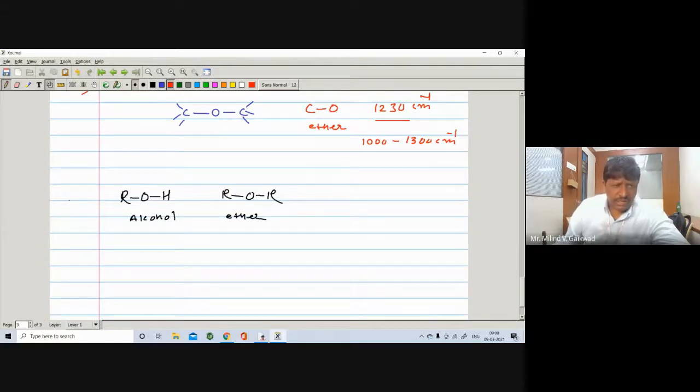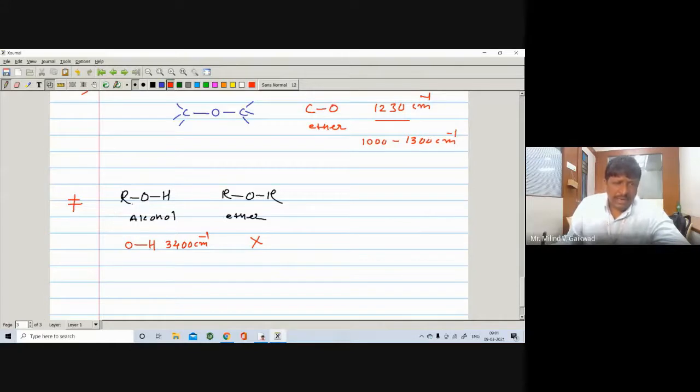Look here, I have written the structures in front of you, and you have to differentiate these 2 compounds by using IR spectroscopy. So here you have to find a band which is present in one but absent in the other, right? The structure itself tells us that there is an OH stretching, and it will appear at near about 3400 centimeter inverse. But this band is absent in the ether.